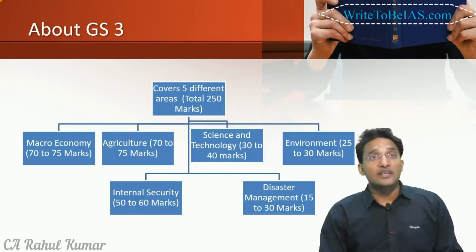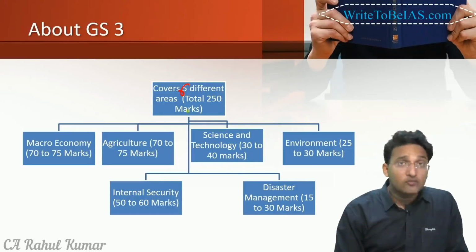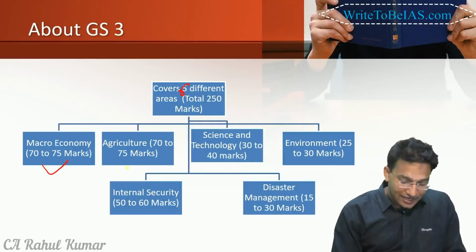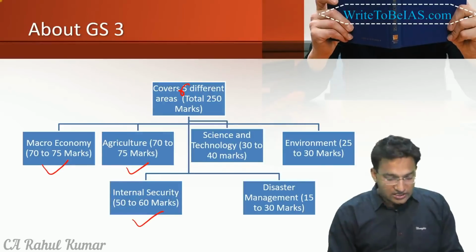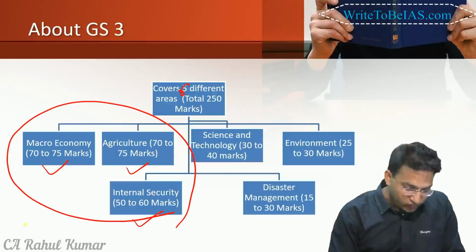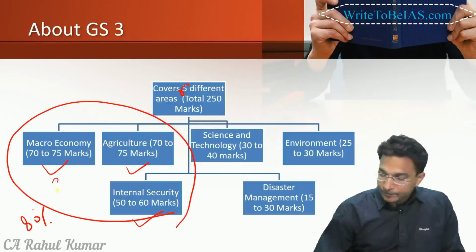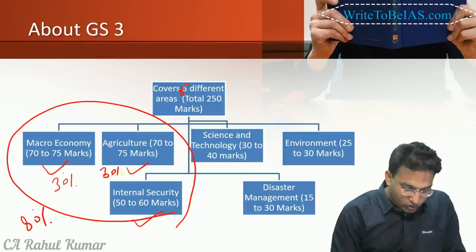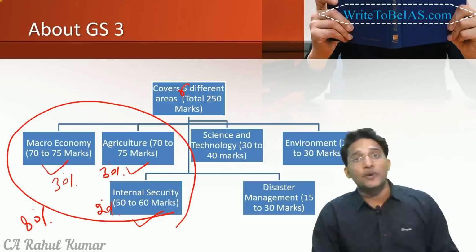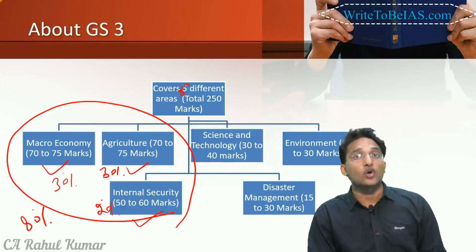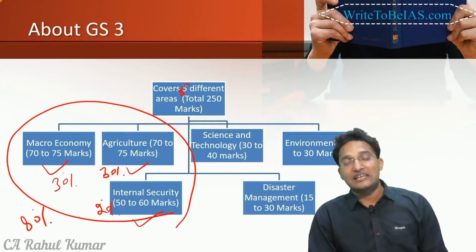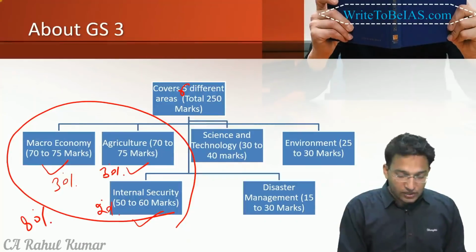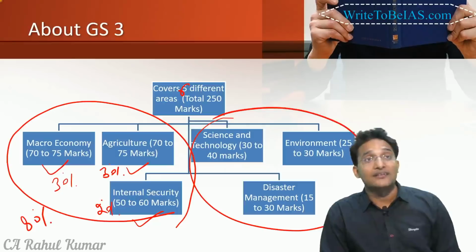General Studies paper 3 has a total of 6 areas. Out of these 6 areas, the macroeconomy, the agriculture and the internal security have a coverage of approximately 80%. That is 30% on the macroeconomy, 30% in the agriculture and 20% in the internal security. In this manner, almost 80% of the syllabus is occupied by these 3 areas only. So if you prepare more than 250 topics in these 3 areas, then you have a good preparation in the General Studies paper 3. Then we have 3 more areas, that is science and technology, environment and the disaster management.